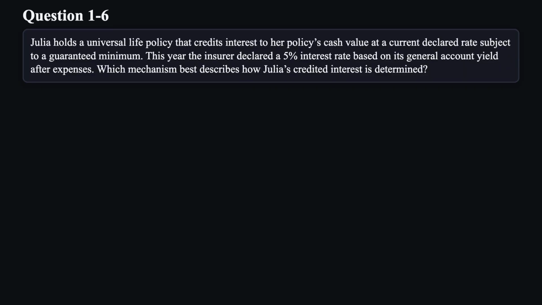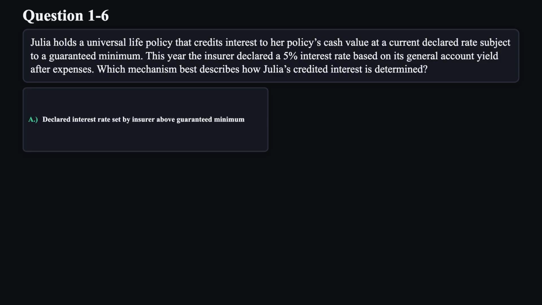Question 6. Julia holds a universal life policy that credits interest to her policy's cash value at a current declared rate subject to a guaranteed minimum. This year, the insurer declared a 5% interest rate based on its general account yield after expenses. Which mechanism best describes how Julia's credited interest is determined?